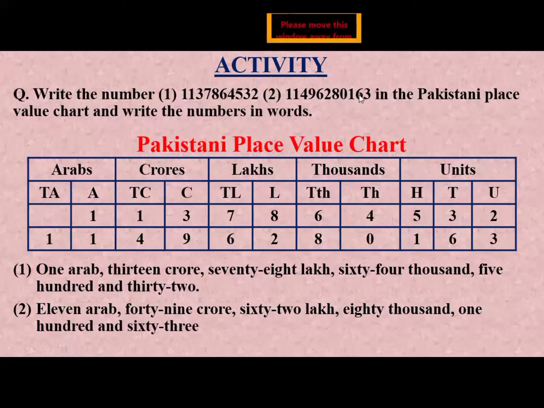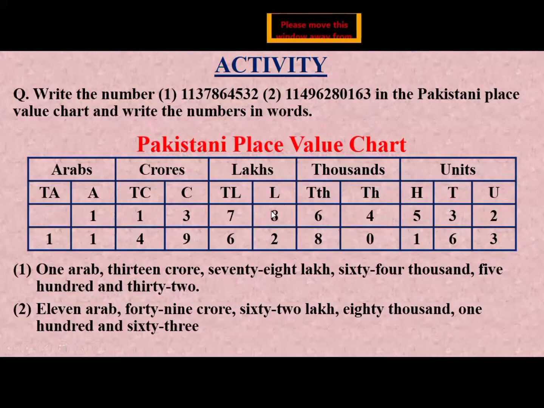The second number consists of an 11-digit number, but we start from the right side. We always start from the right side. So we put 3 in the unit group, then we write 6 in the tens place, then we write 1 in the hundreds place. The unit group consists of a 3-digit number, then this is the thousand group. We write 0 in the thousand place, then we write 8 in the 10,000 place. The lakh group consists of lakh and 10 lakh.